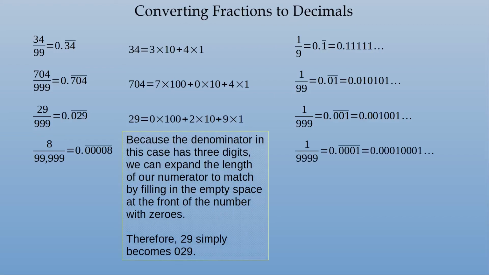And we keep going. 1 over 9,999 is 0.0001 repeating, so 0.00010001. Okay, so I get 4 nines, and then there's 4 digits under the bar, and that's how it works. However many nines there are is how many digits there will be under the bar.